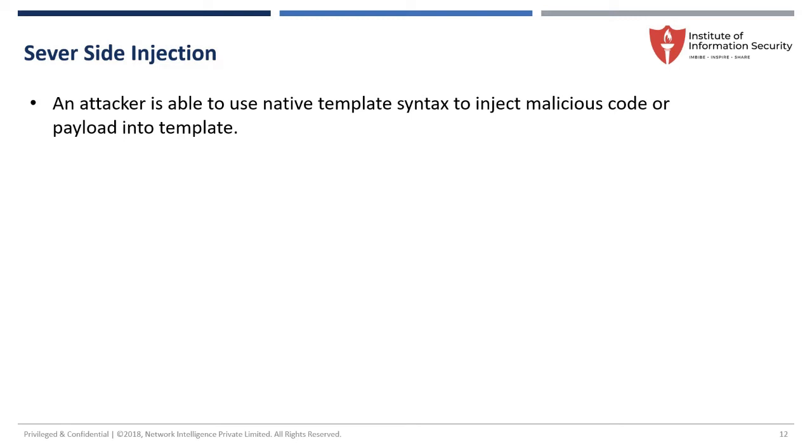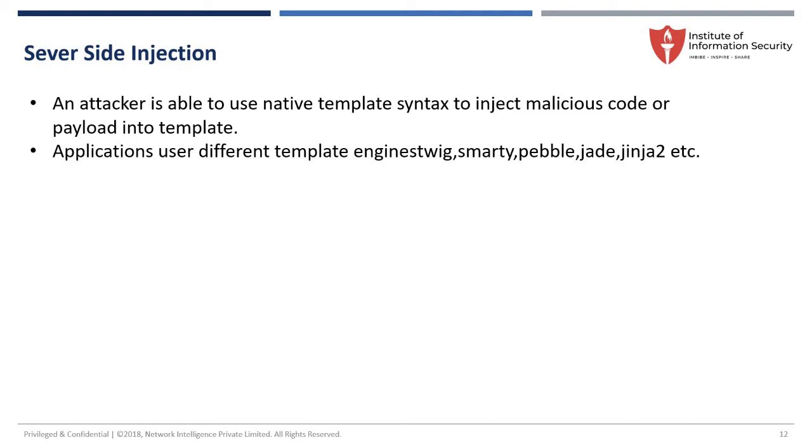So if the templates are there, is it possible to send malicious data which the template accepts and sends to the server side? That's the main intention here. These are the different templates: Smarty, Pebble, Jade, Jinja 2, Twig.